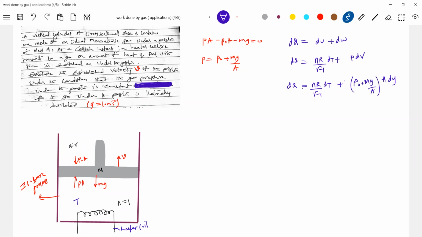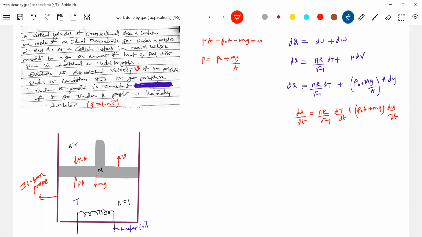Let me differentiate this: dQ by dt equals nR over gamma minus 1 dT by dt, plus P naught A plus mg times dy by dt.